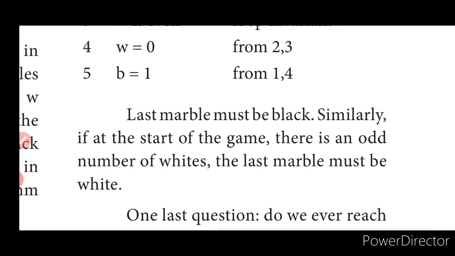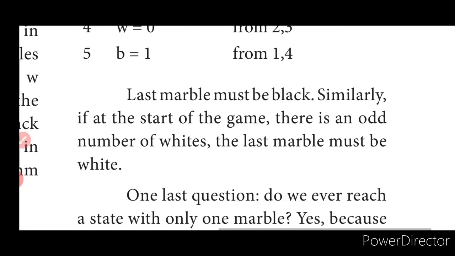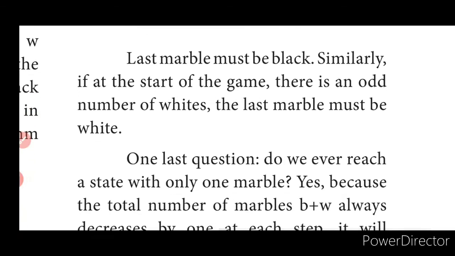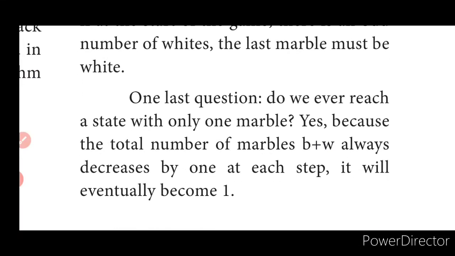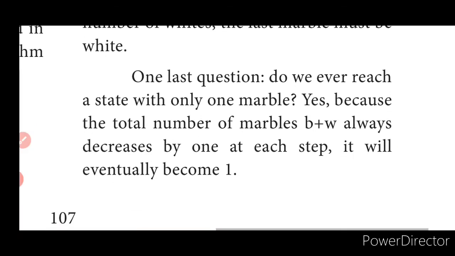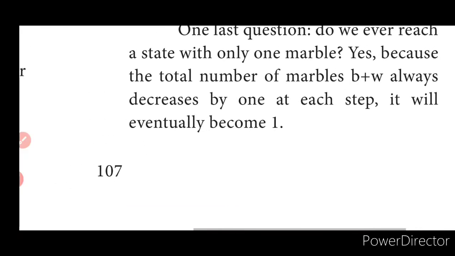Similarly, if at the start of the game there is an odd number of whites, the last marble must be white. In case there is an odd number of whites, what will happen? The last marble must be white. One last question. Do we ever reach a state with only 1 marble? Yes, because the total number of marbles B plus W always decreases by 1 at each step. It will eventually become 1.